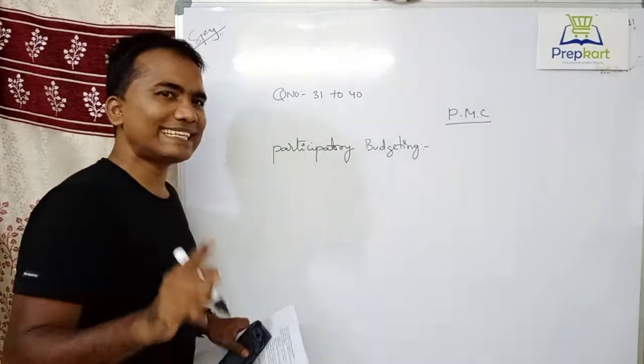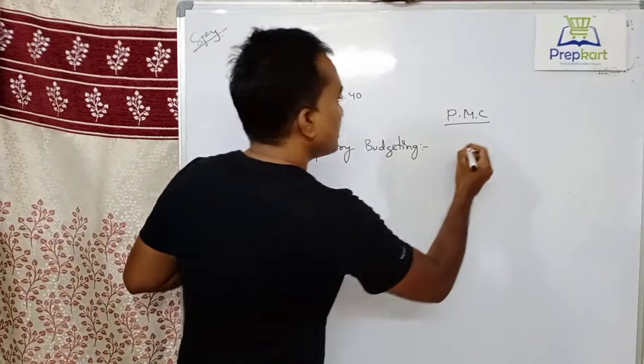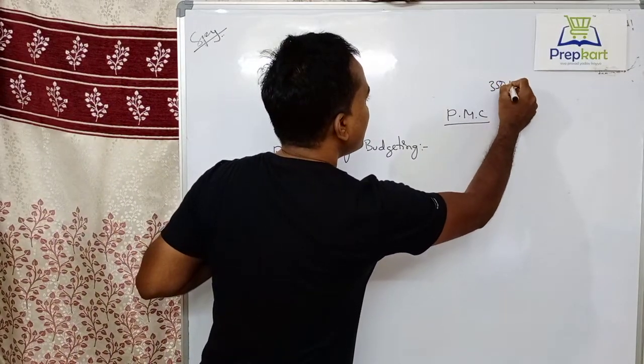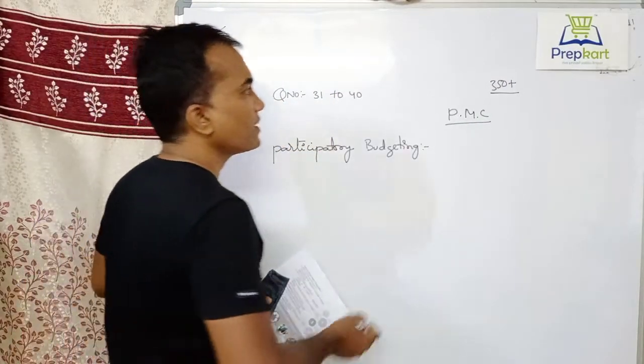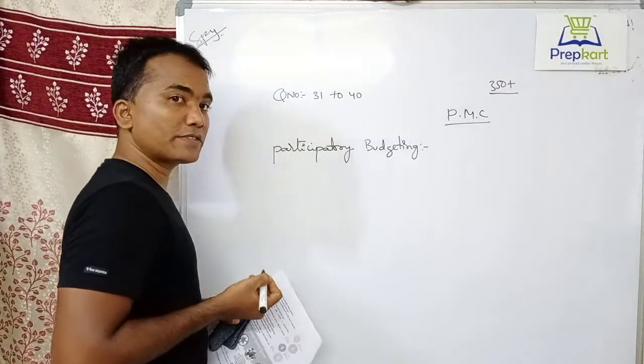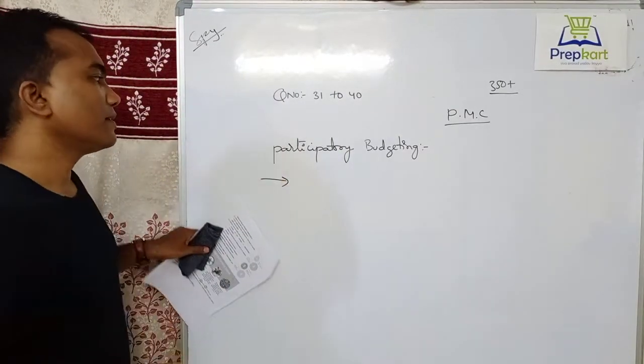That is the only one in India under participatory budgeting. At present, there are more than 350 districts around the world under participatory budgeting, and the maximum contribution is from Brazil. So I'll go step by step.